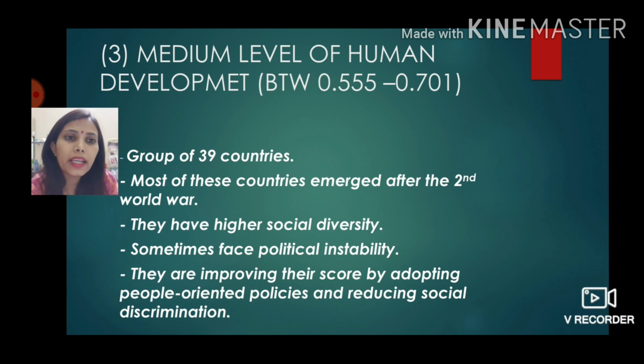Next is medium level of human development, that is between 0.5 to 0.7. In this, 39 countries of the world come. These countries have emerged after the Second World War, means developed fully or are independent after the Second World War. Because why are we saying this? Because before Second World War, many countries were under another powerful country.